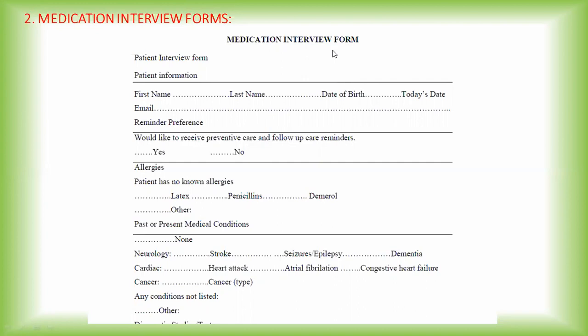Next, information is collected related to past or present medical conditions: whether he has certain neurological problems, has previously suffered from stroke, seizure or epilepsy, dementia, heart attack, any arterial condition, cancer, or any other previous medical condition. That has to be included in this form.